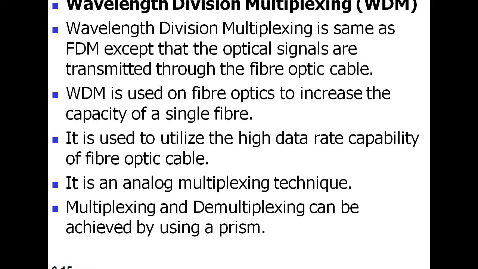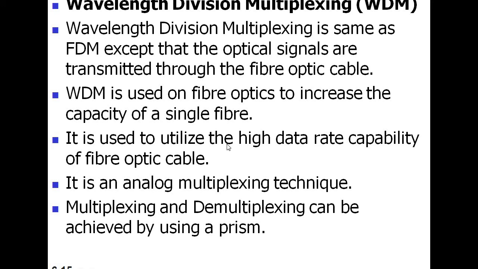In case of FDM, frequency division multiplexing, there is a drawback. What is that? It is only used for low signal qualities. That's why we are using WDM to pass a high data rate to the destination end.